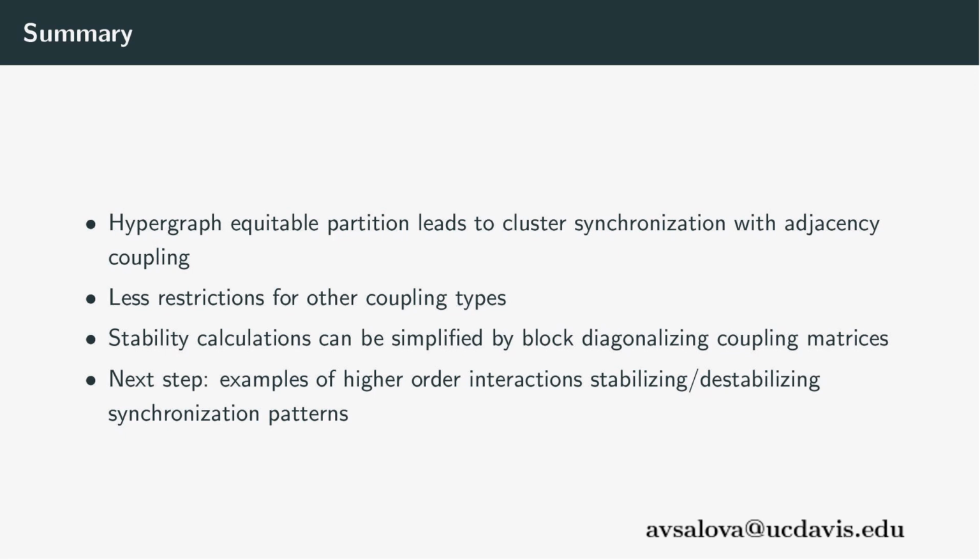We can also show that similar sets of restrictions can be posed on systems with different types of coupling, such as Laplacian or non-invasive coupling. For high-dimensional systems, we can simplify the stability calculations by block diagonalizing the coupling matrices. To do that, we need the Laplacian matrix projected on different patterns of synchronization, as well as the indicator matrices for different clusters in the system.